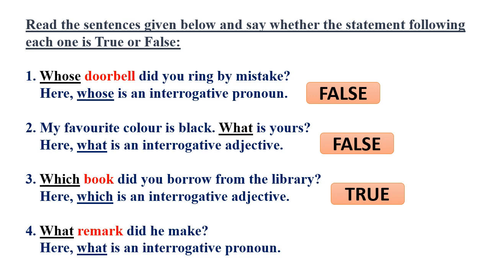In this sentence, the interrogative adjective what is followed by a noun, remark. But the statement which follows says that here what is an interrogative pronoun. Is it true or false? It is false because the word what appears immediately before a noun. It is an interrogative adjective and it is not an interrogative pronoun.